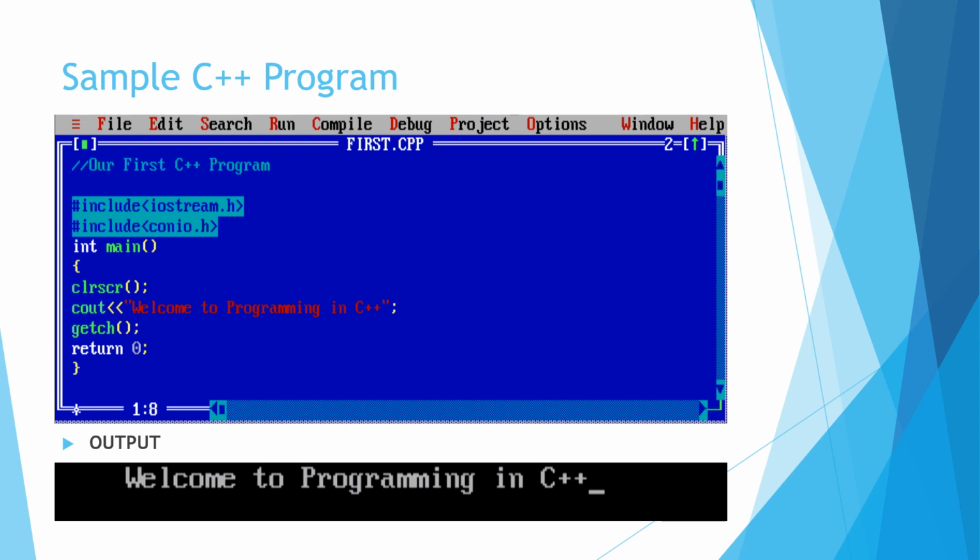Then you have the main function, and within the curly braces is the main logic. Say in our program we are just printing "Welcome to programming in C++", and you can see the output of it. Here instead of printf, which we were using conventionally in C, we are going to use cout because this is a C++ program.